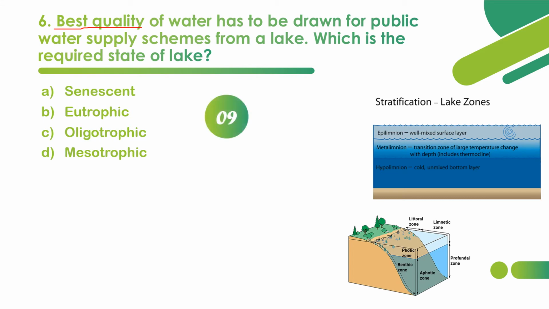So these four are some states of a lake, among which one has the best quality. That is, there will be no productivity or zero productivity, so that clear water can be drawn.